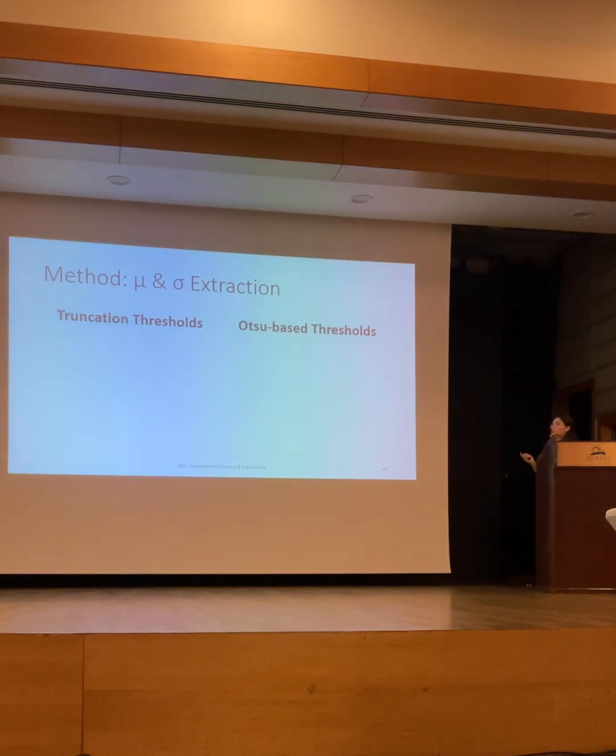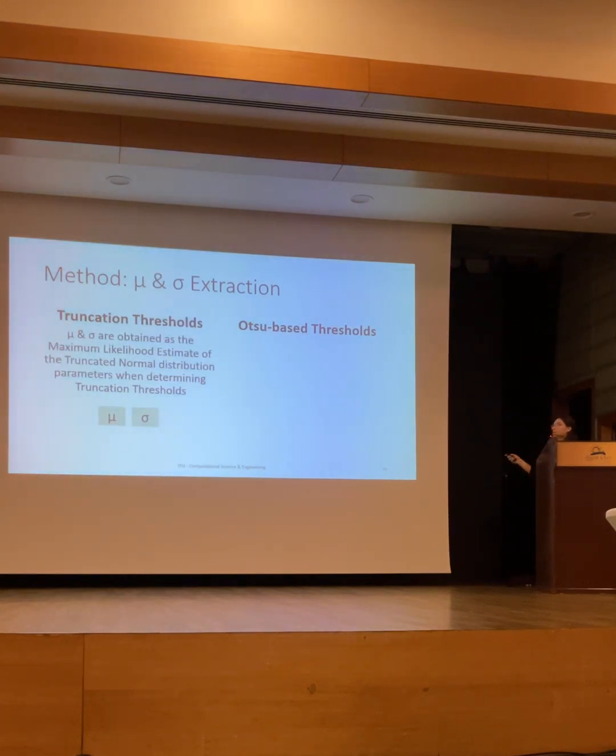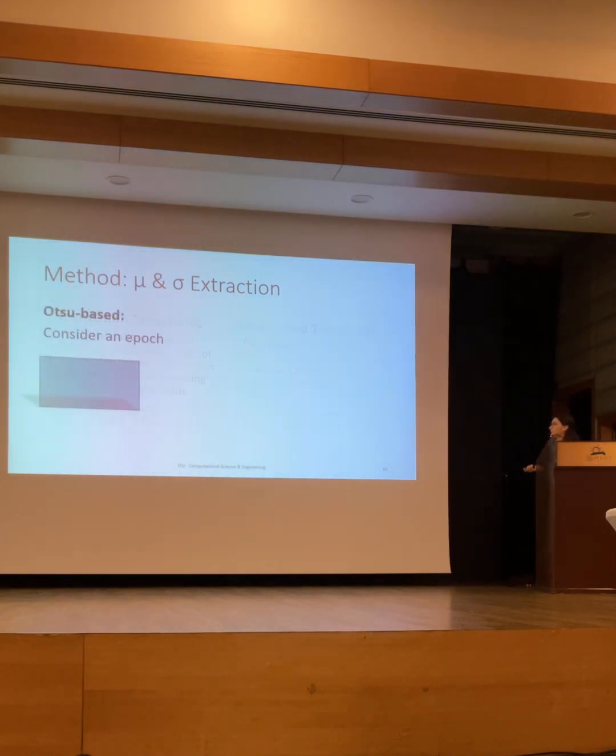The method part first: we analyze how mu and sigma feature extractions work. In the truncation thresholds, while calculating the truncation threshold value, we fit a truncated normal distribution, and mu and sigma values are obtained as the maximum likelihood of the truncated normal distribution. On the Otsu-based thresholds, this is a direct and swift method.